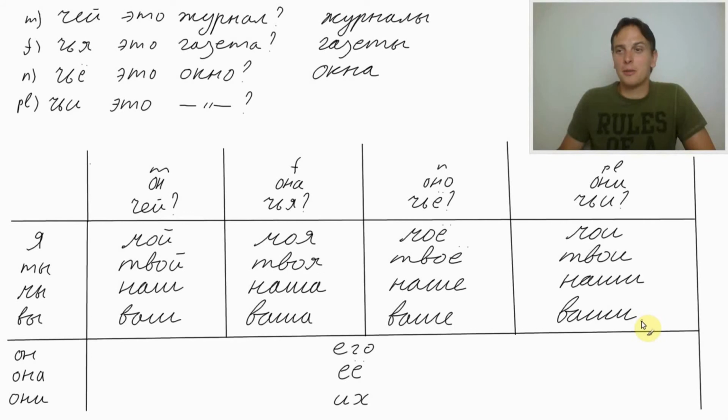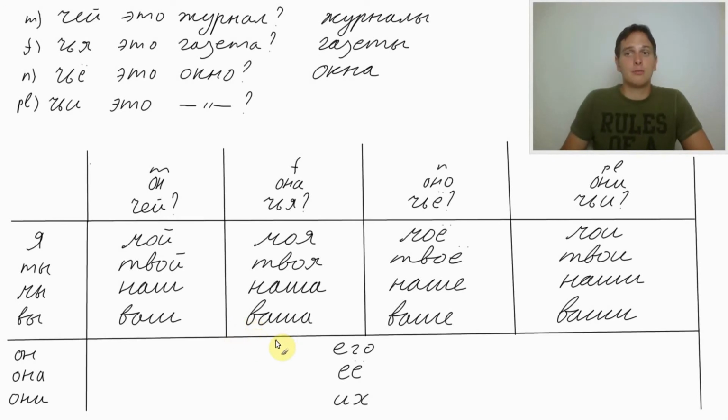Draw it on a piece of paper and post it on your wall somewhere, or put it somewhere where you can see it. Because I think this table is very useful for you to study possessive pronouns. Again, homework for you. Pick some words in different genders.